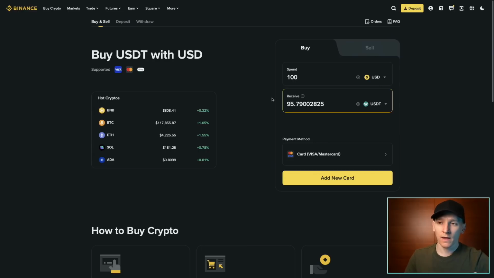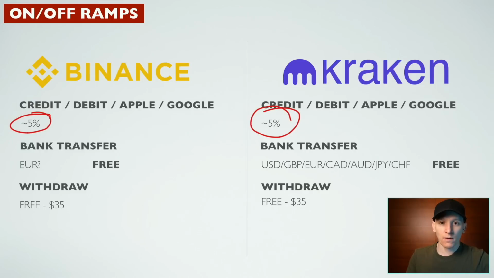So in some countries, it's almost impossible to get cash in and out, like the UK. In other countries, you may find it's a lot easier for you. So you'll just have to look in your country. You can sign up for both platforms and see what they're offering at the time. But there's basically two ways to get money into crypto, either a card payment or a bank transfer. I don't recommend card payments.